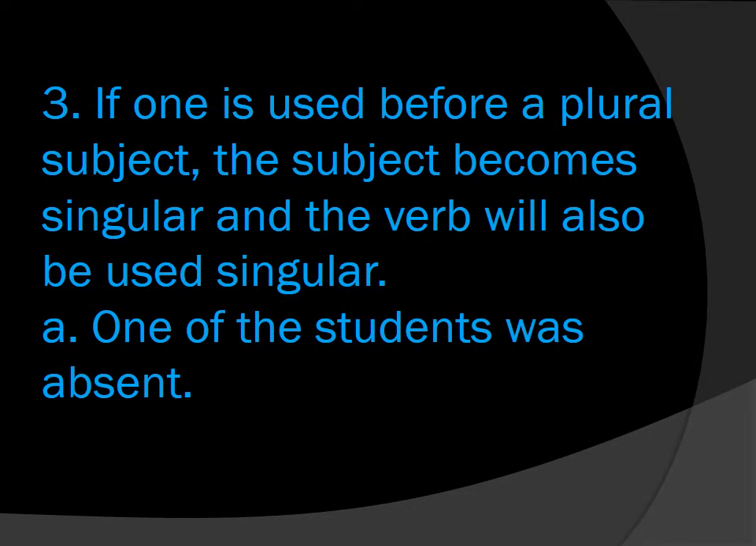If one is used before a plural subject, then it will become singular, and the verb we use there should also be singular. Why? Because one is used for one thing. Like in this sentence, one of the students is given. Students is plural, but here we have used one before it, and that's why we will take it as a singular subject, and we will use a singular verb, that is was.